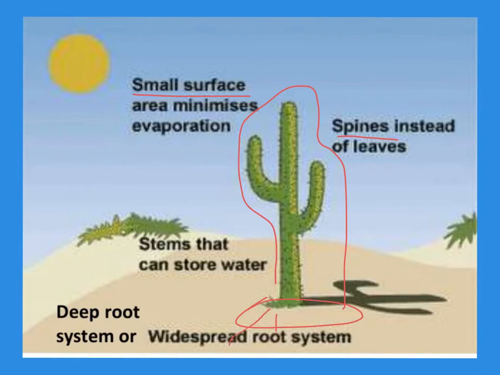So these roots run very deep where there's more water underground. They're also widespread, so they spread out, which gives it stability so it's able to stand up since it's a tall and skinny structure. So remember, both plants and animals can have adaptations to help them survive in their habitat.